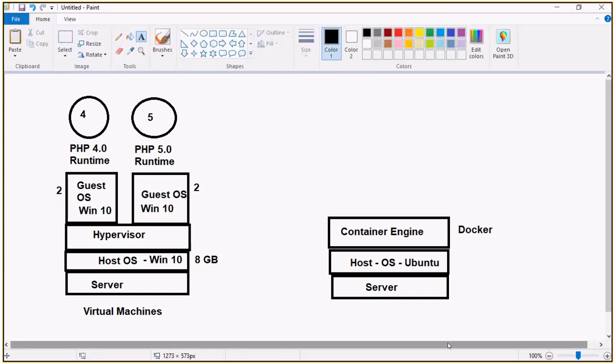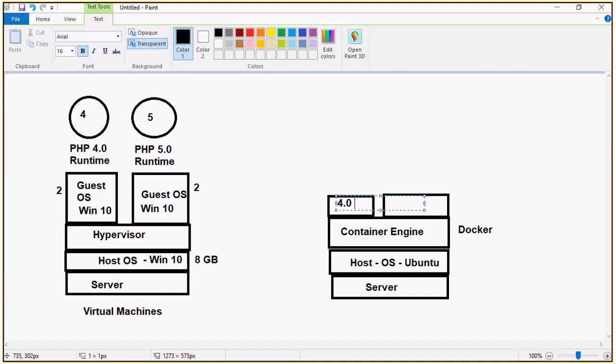Once you have the container engine, the beautiful thing is, I'm just going to have the library. For example, in my system it already has images, so I can just create some small images. So this is one image, or else I can say this is one container and this is another container. No need to install any operating system. I need to just install the 4.0 runtime. In this container I'm having the 4.0 runtime, and in this container I'm having the 5.0 runtime.